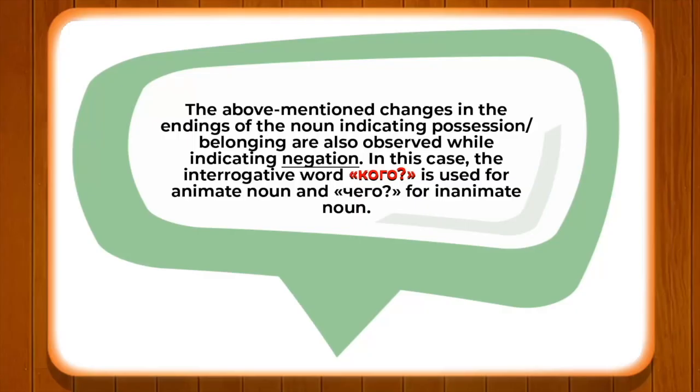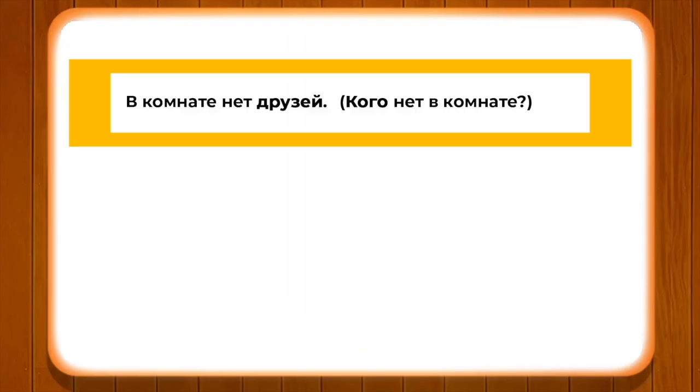To understand it properly and differentiate between the questions kavo and chivo, let's have some examples. В комнате нет друзей. В комнате нет кого? Why kavo? Because we know that drug is an example of an animate noun. So, the plural form of drug in nominative is druzya. And likewise, when we put niet, it changes into niet kavo, niet druzyei.